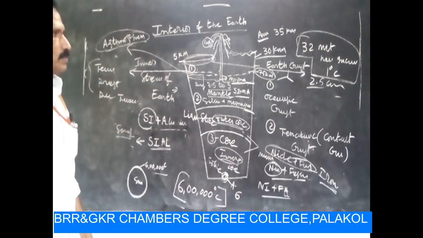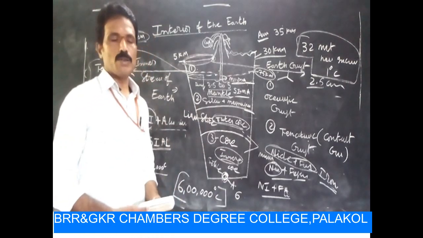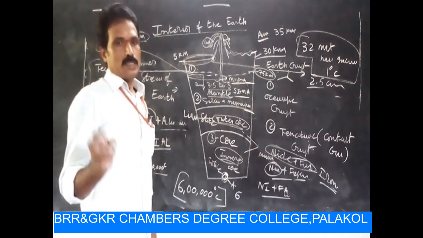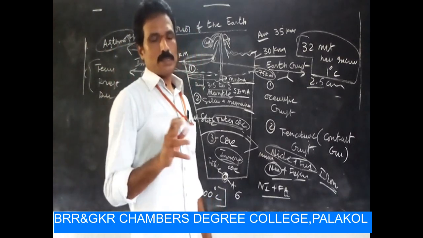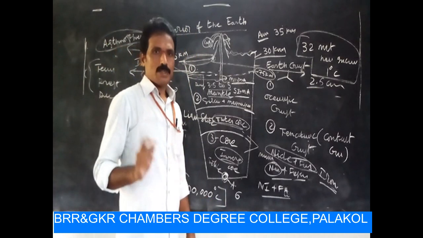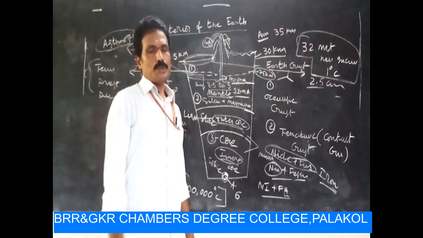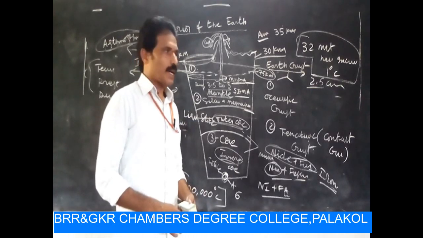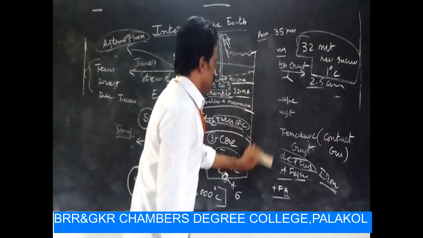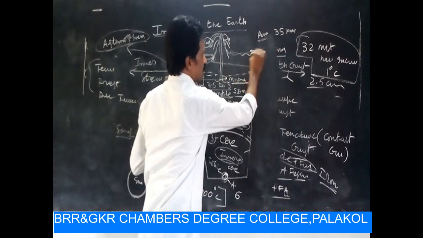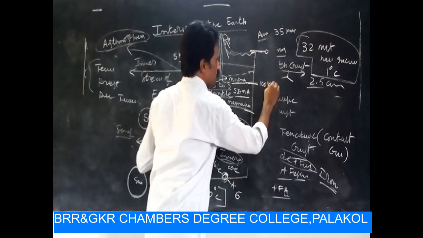Okay. So regarding this, we know very well that the earth has three layers: earth crust, second is mantle, third is core. Core can be divided into two types, outer core and inner core. In a small view, earth crust is 0 to 100 kilometers.